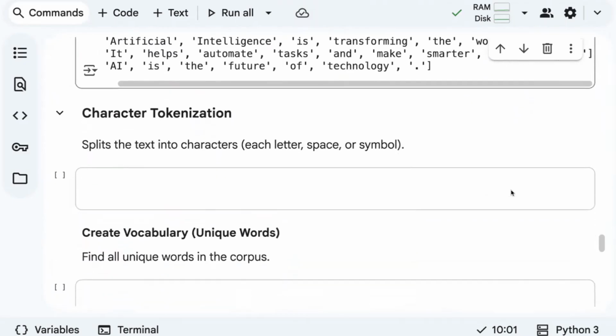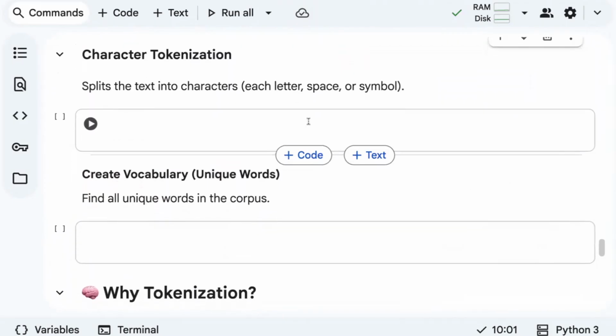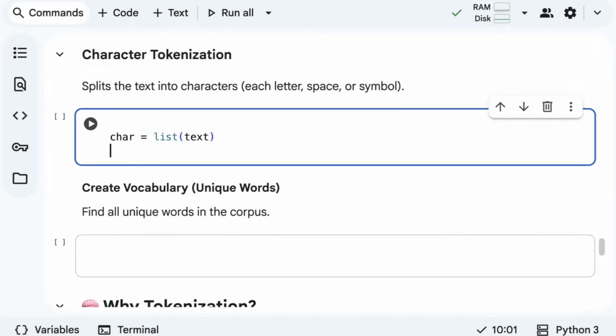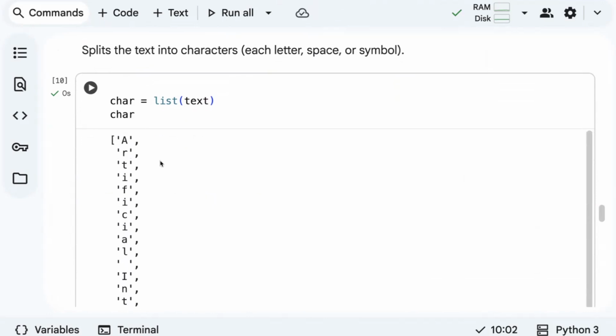So next important thing is character tokenization. Character tokenization is used to split the text into characters. Very simple. Let's say you have a text. What if you want to print it into characters? You can just use list of text. If you pass your entire text into a list, it's going to give you a list of characters. See, you got a list of characters.